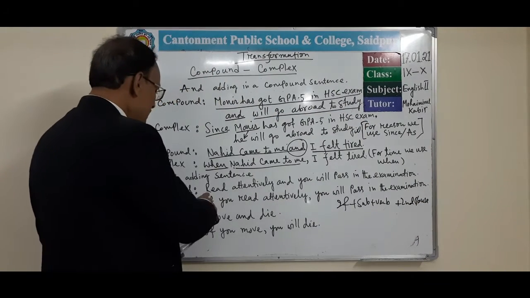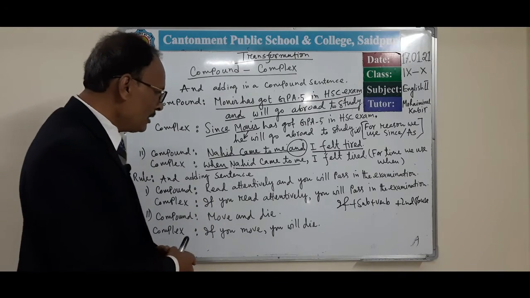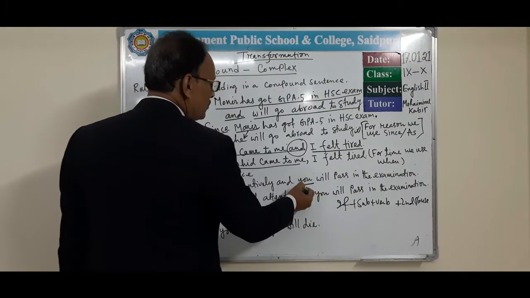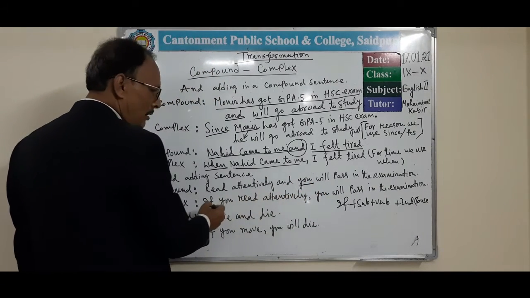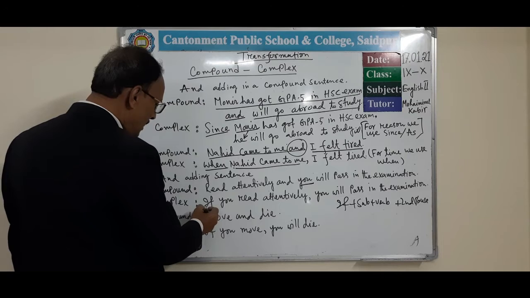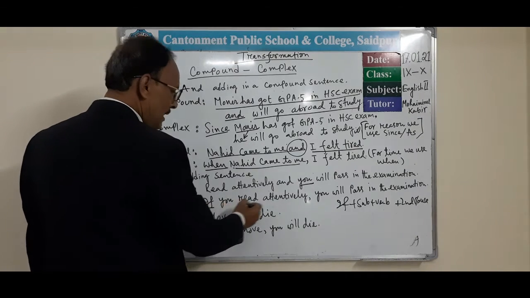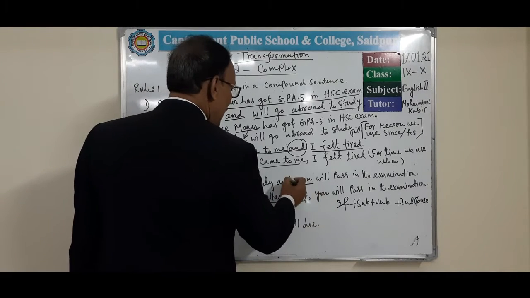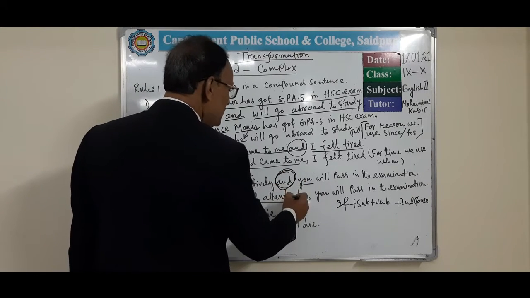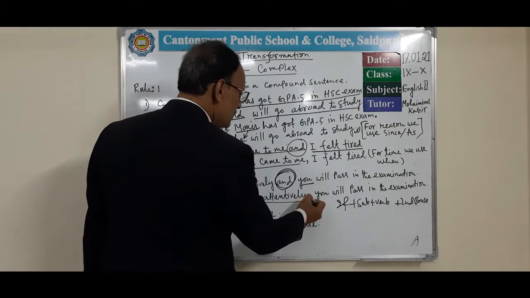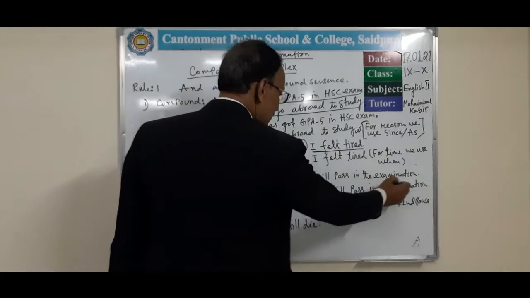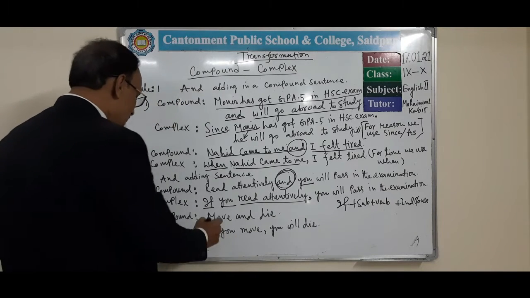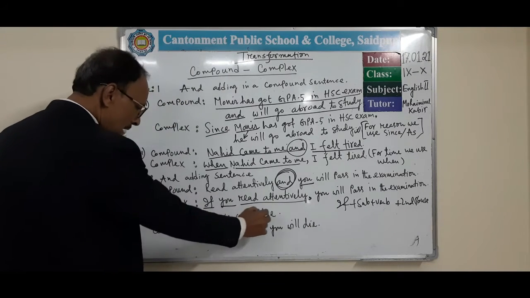Here I have written, read attentively and you will pass in the exam. Here I use the subject you. So first of all we have to write if plus subject. If you read attentively, and will be omitted. Here I put a comma, then I have written you will pass in the examination. In the same way you can transform compound to complex.